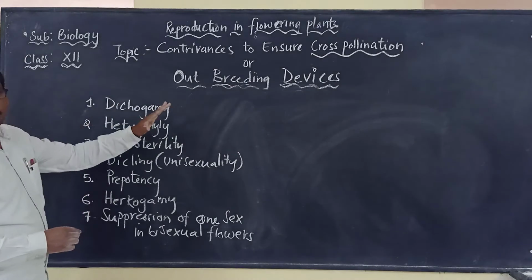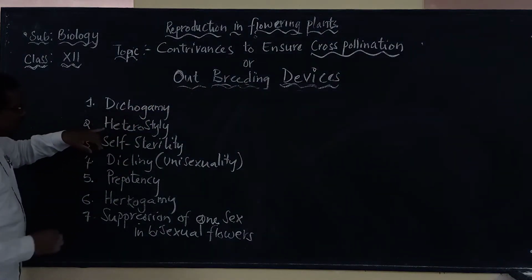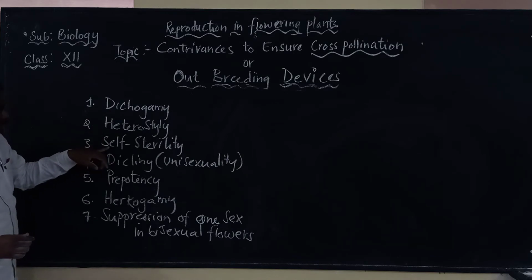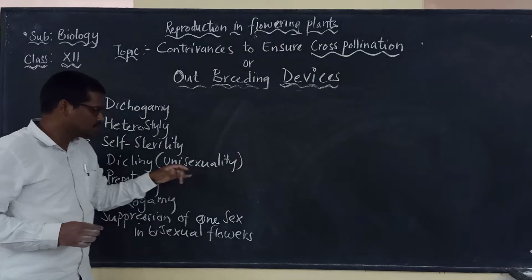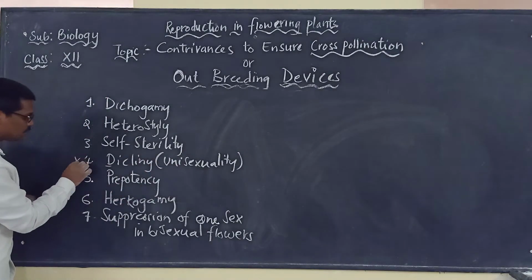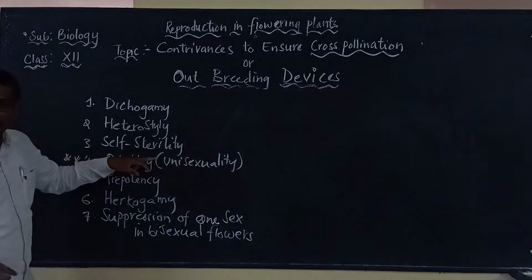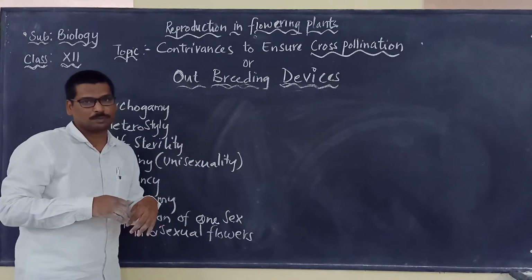So in this video, under the outbreeding devices, we have completed dichogamy, heterostyly, self-sterility and dicliny, which is also called unisexuality. In unisexuality, this is a very important one. We have studied that there will be bisexual flowers and unisexual flowers.